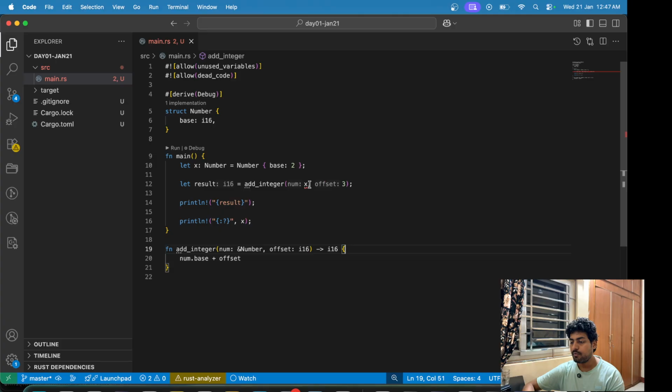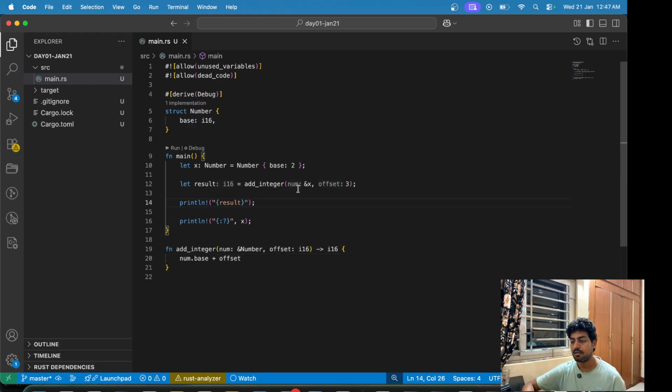What you need to do is simply use this & operator, and now this function is borrowing this variable x, and after that we can still use the value x here because it was just being temporarily borrowed by this function add integer.